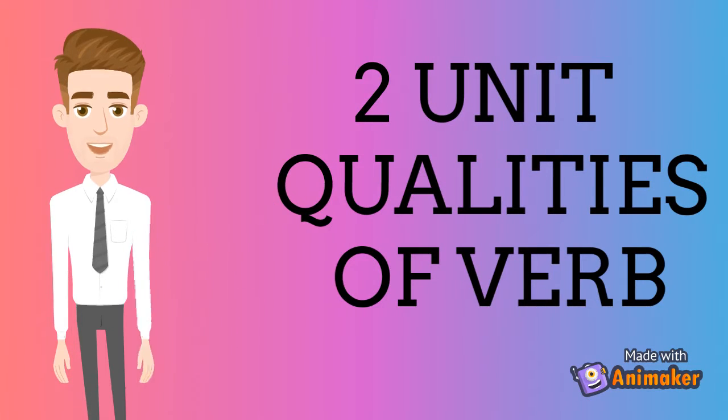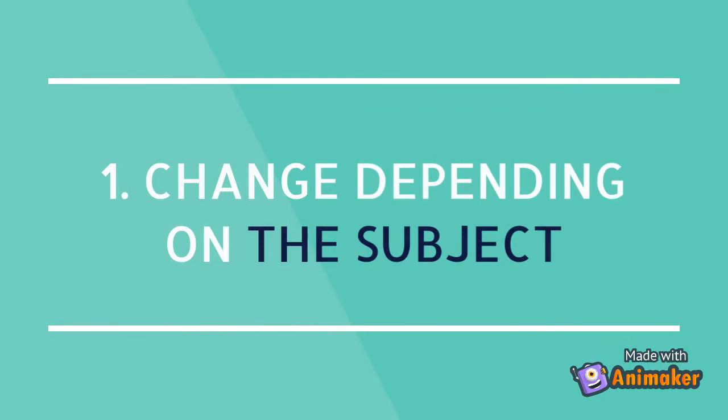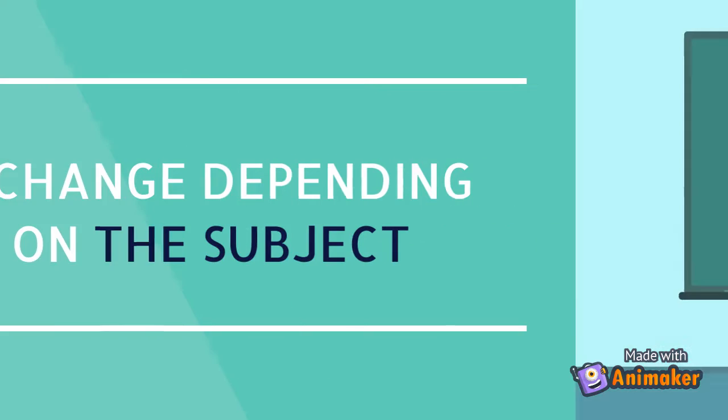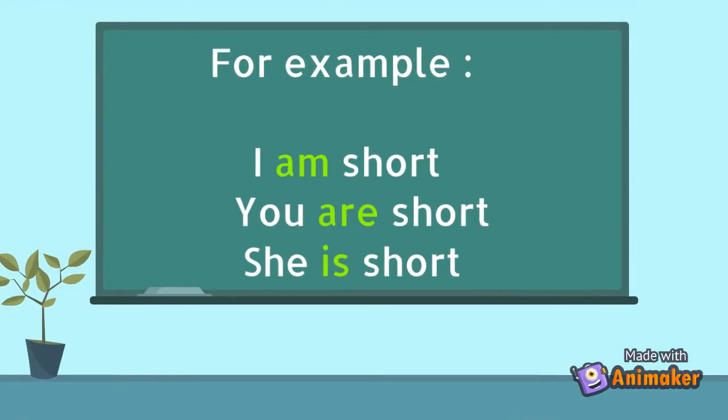Now, let's look at the qualities of verb. Verb has two unique qualities that no other part of speech has. I repeat, verb has two unique qualities that no other part of speech has. The first quality of verb is it changes depending on the subject. Example of verb change depending on subject.